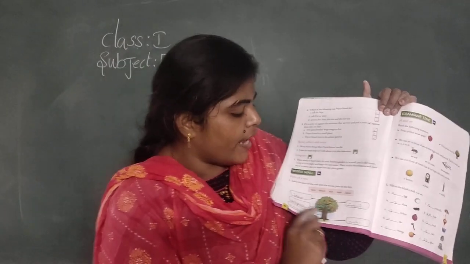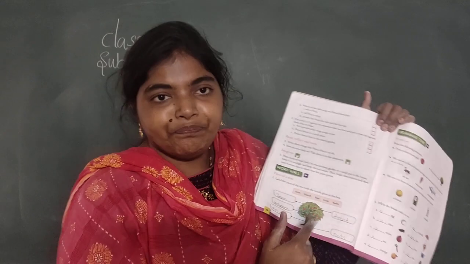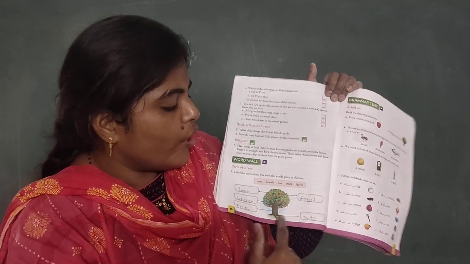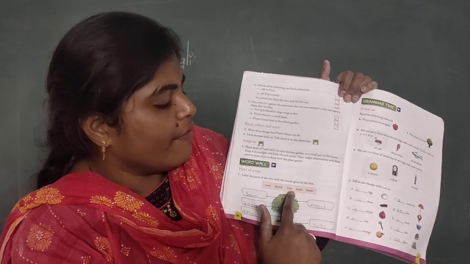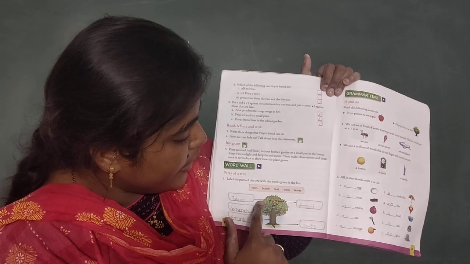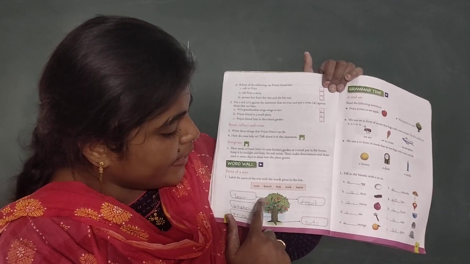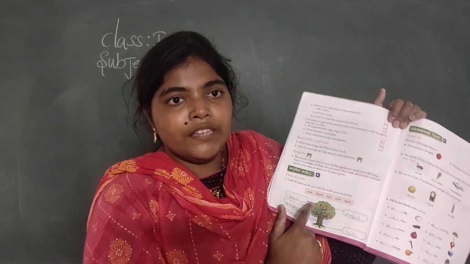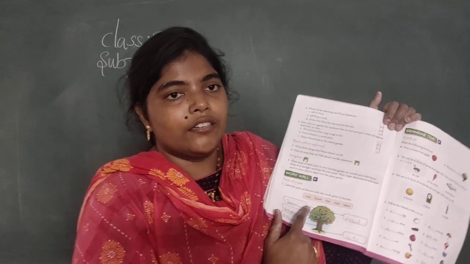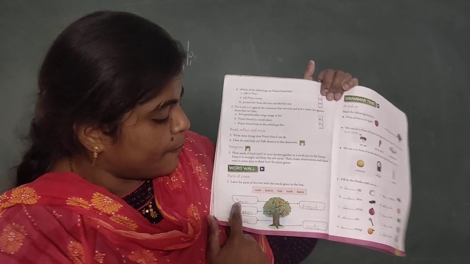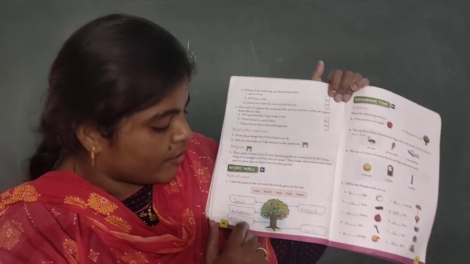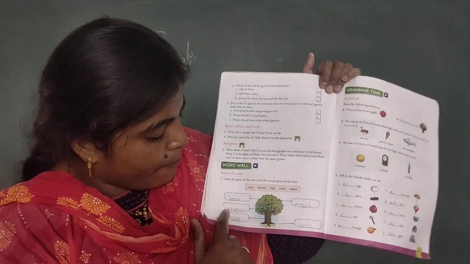Okay, see here we have a tree, and they have given arrows. You have to write the names. Here they have given 5 names. What are these? Leaves. Leaves are green in color. Write the spelling of leaves here: L-E-A-V-E-S. Leaves. And what is this?